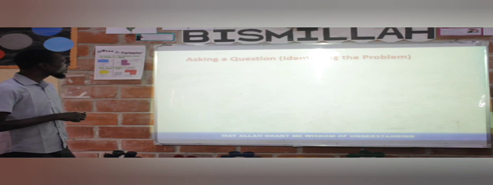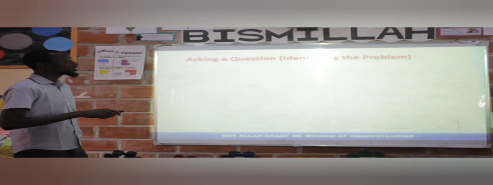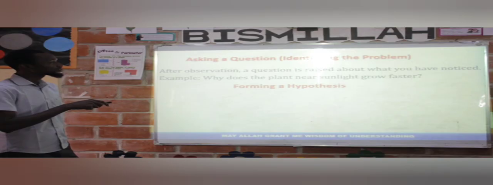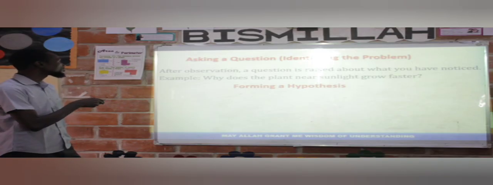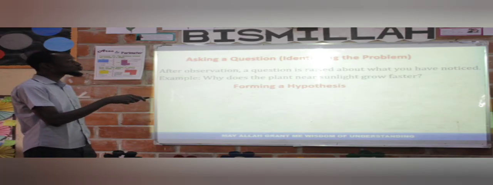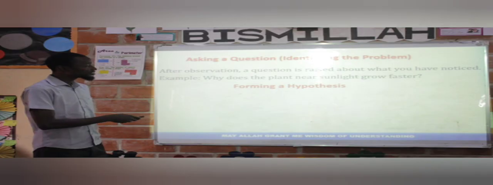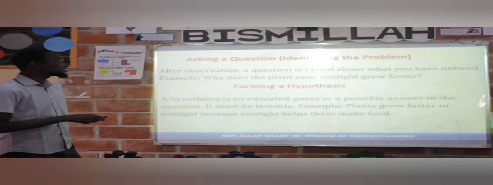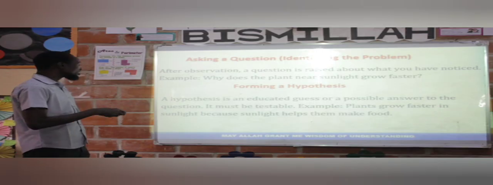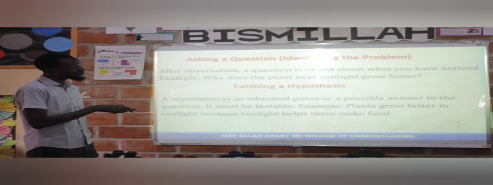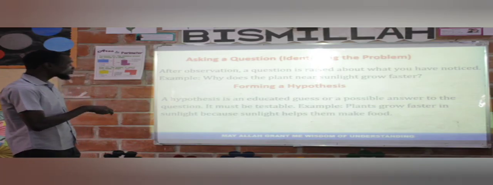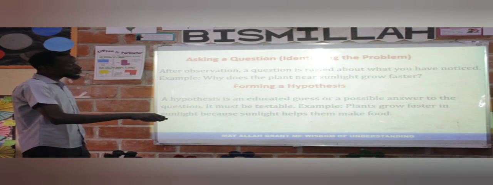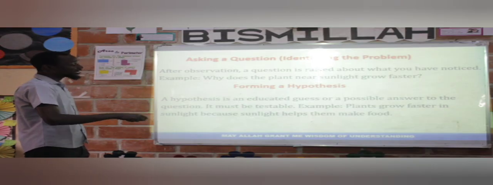The next one is what? Asking questions, identifying the problem. After observation, a question is raised about what you have noticed. Example: why does the plant near the sun grow faster? Now this takes us to the third one, which is hypothesis. Formulating a hypothesis. What does it say? A hypothesis is an educated guess or a possible answer to the question. It must be testable. Example: plants grow faster in sunlight because, underline this word, because the sun helps them to make food. This is the reason, the hypothesis.